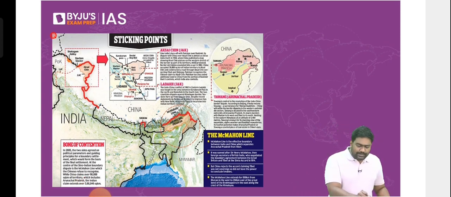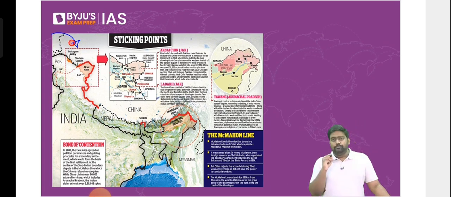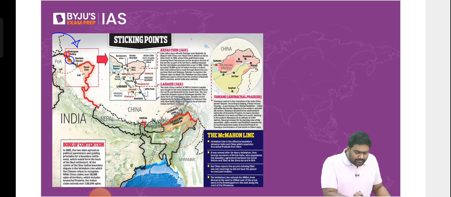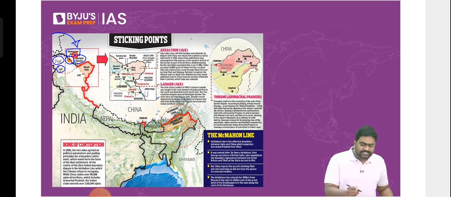All right. Now, please pay attention to this map here. I want you to make a note of some important locations I'm going to mark. They can be very important for map-based questions. Mark the Shaksgam Valley over here. It's part of POK, Pakistan occupied Kashmir. Clearly note the LOC, the Siachen Glacier, which we studied in the previous class. Remember, I explained the location of Siachen.